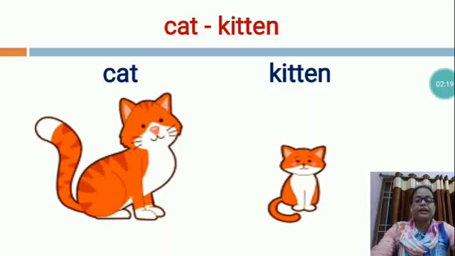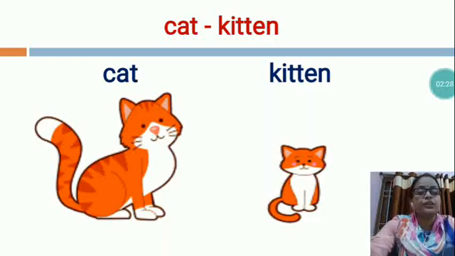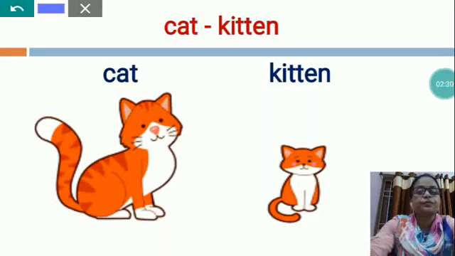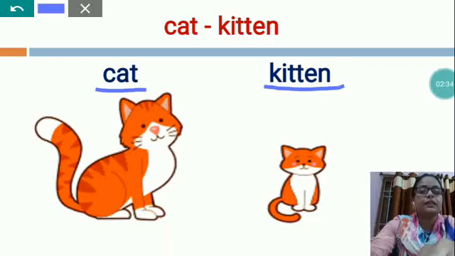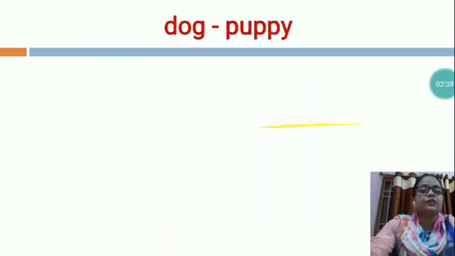They will open their eyes in about 10 to 14 days after birth. So, you can see in this picture, cat baby, kitten.